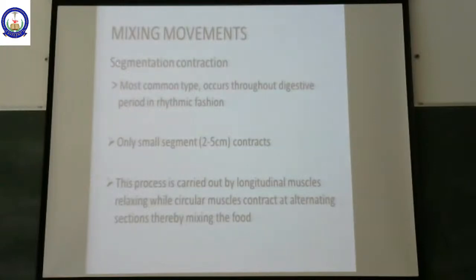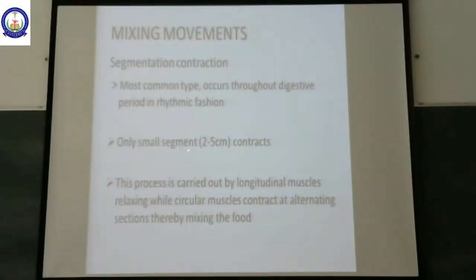Coming to the mixing movement or segmentation contraction. Again, we have already studied this mixing movement. We will quickly recapitulate what is this segmentation contraction. It is the most common type of movement that occurs throughout the digestive period in a rhythmic fashion.